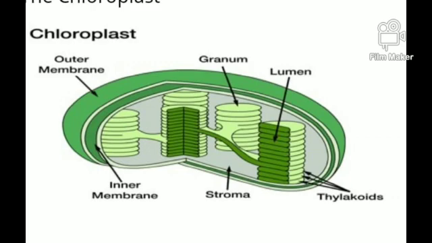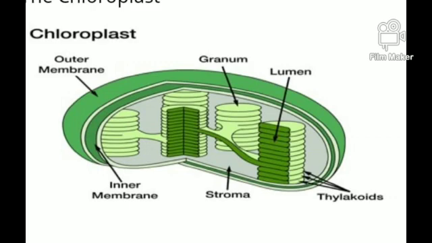Next, the chloroplast contains a specialized photosynthetic pigment called chlorophyll. Chlorophyll has one atom of magnesium in the center, and its structure is very similar to hemoglobin. In hemoglobin, iron is present in the center, and here magnesium is present in the center.